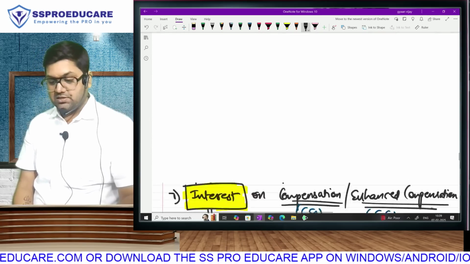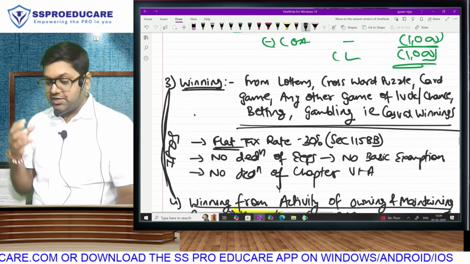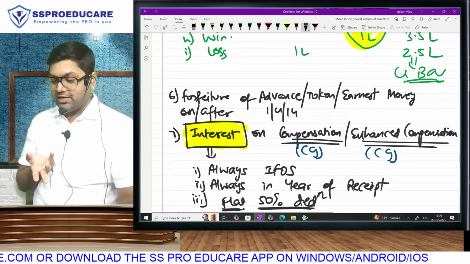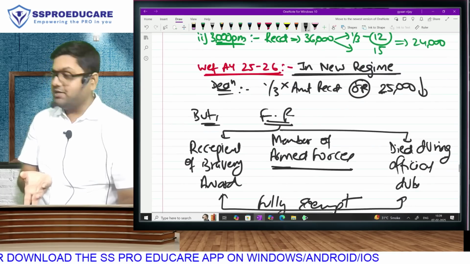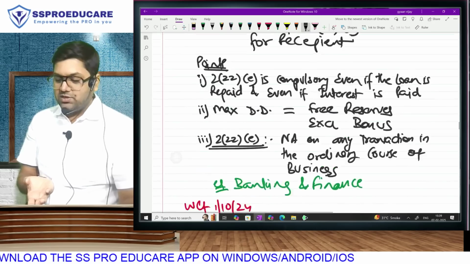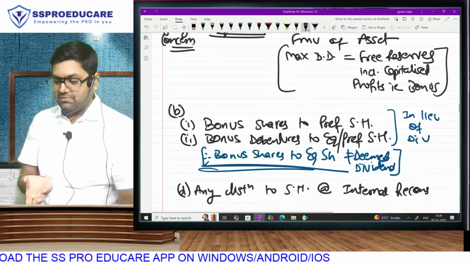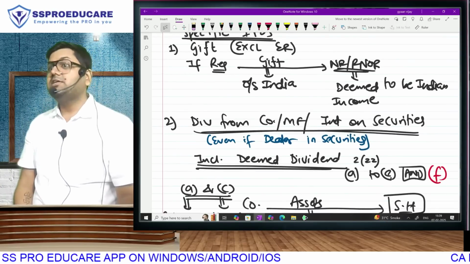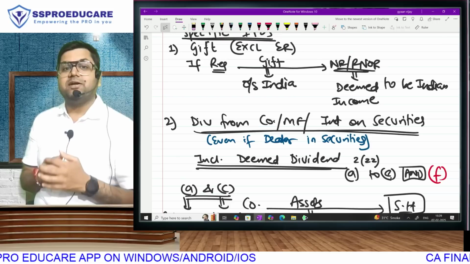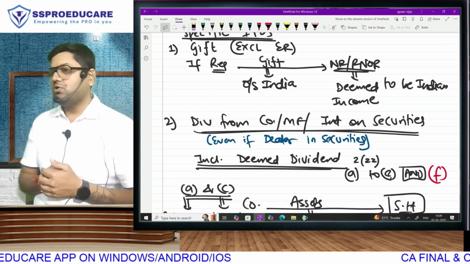If you observe this list, every income I discussed in detail, whether it was the statement in online games or tax treatment of interest on compensation, family pension, every income I have discussed in detail. If there is only one income which I did not discuss at all, I just wrote and completed, it is gift, because gift in itself is a separate heading which requires separate discussion altogether.